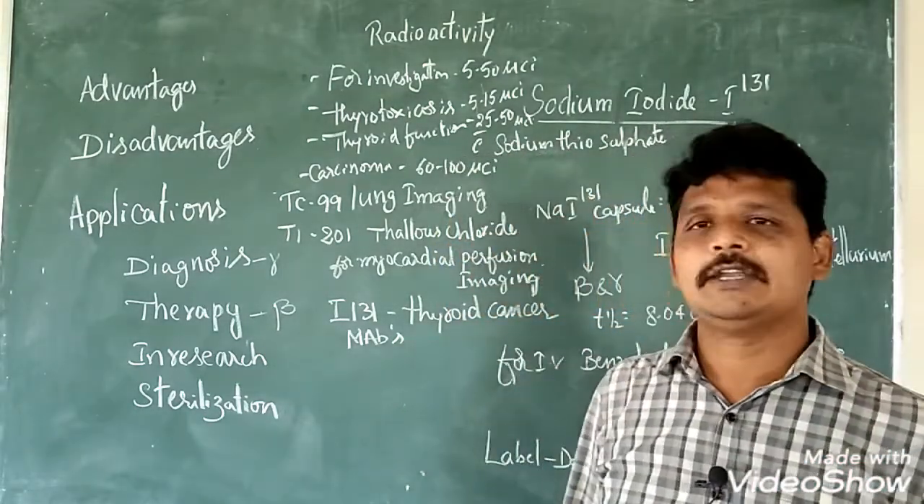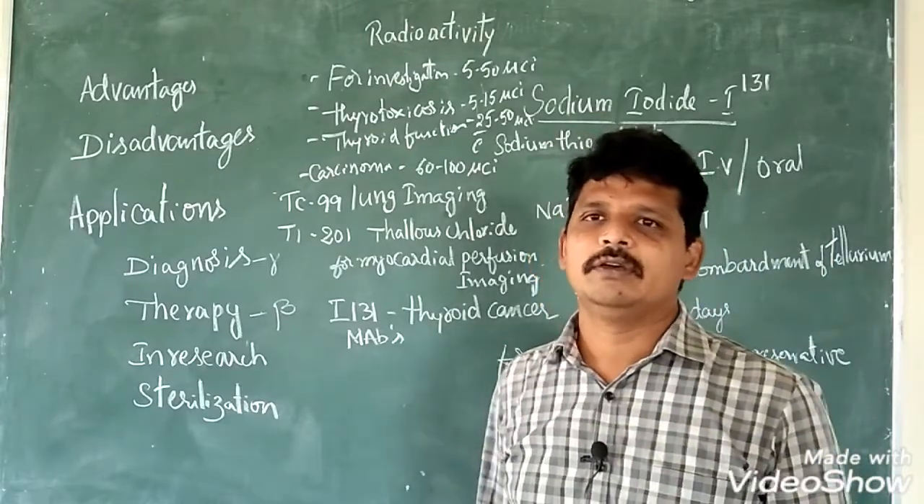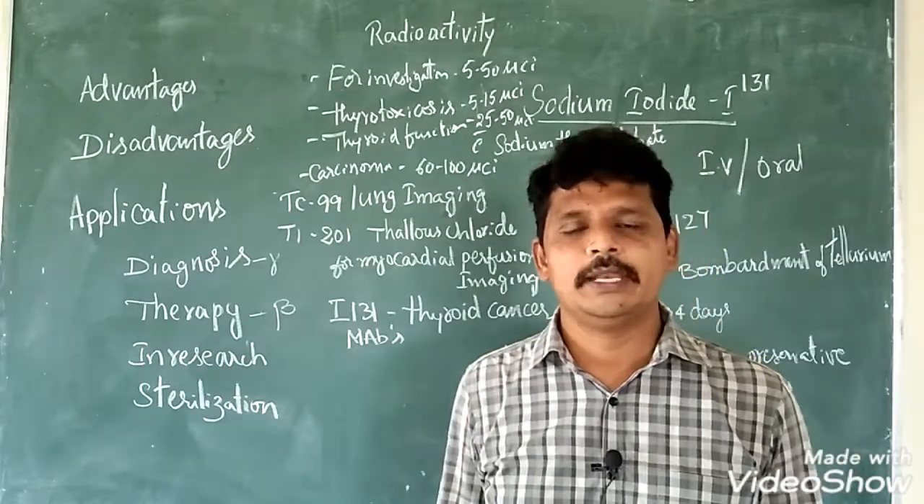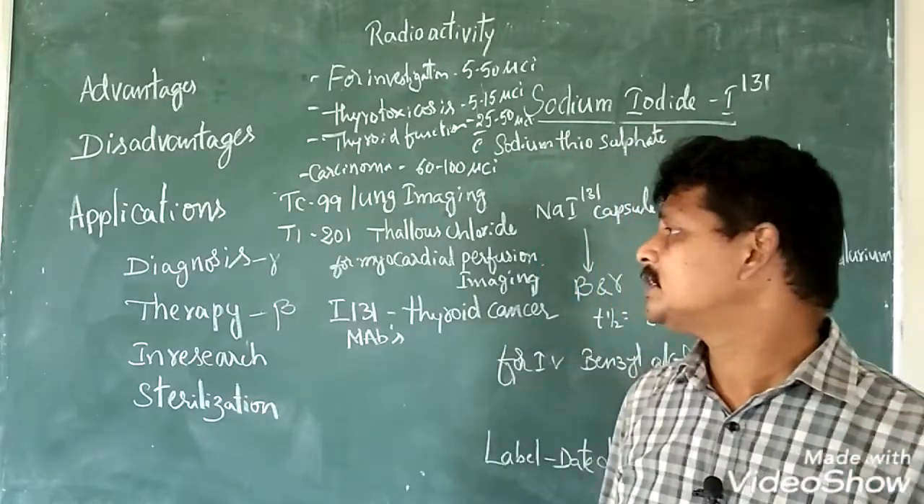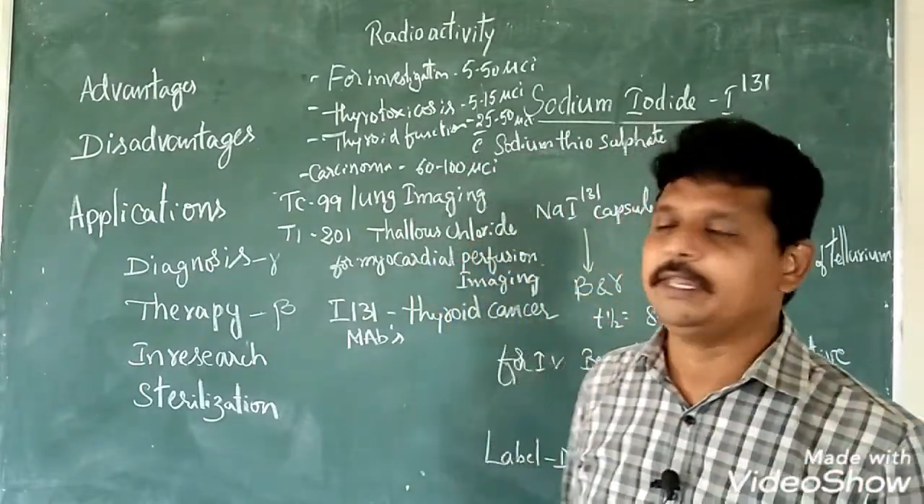So that is the main disadvantage of radioactive material, and we have seen so many accidents with nuclear material, for example Chernobyl. Chernobyl is one of the incidents where the radioactive material leaked, resulting in the death of so many.